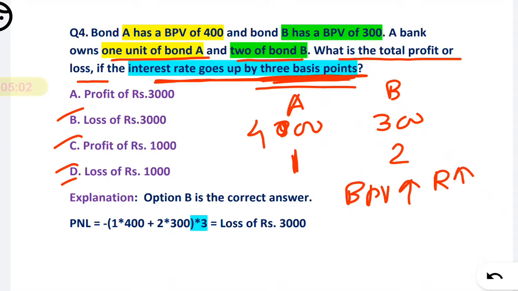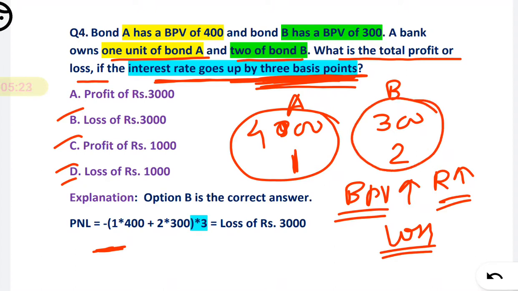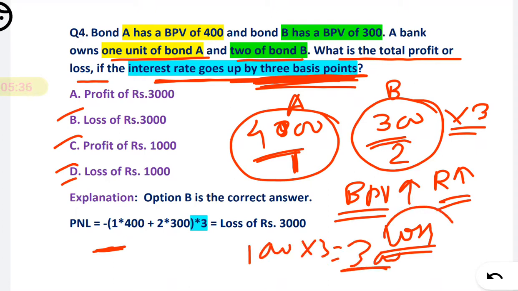So you will be having a loss, that's why there is a minus sign. Then 1 unit of 400 and 2 units of 300, add them and multiply by 3 basis points. So you get 400 plus 600, which is 1000, multiplied by 3, so 3000 will be your loss. So a loss of 3000 will be your answer.